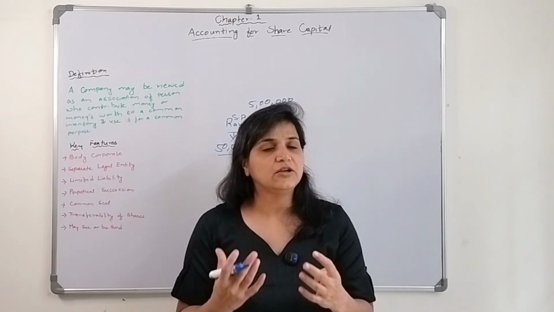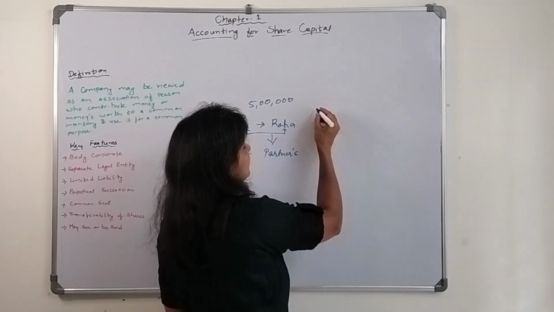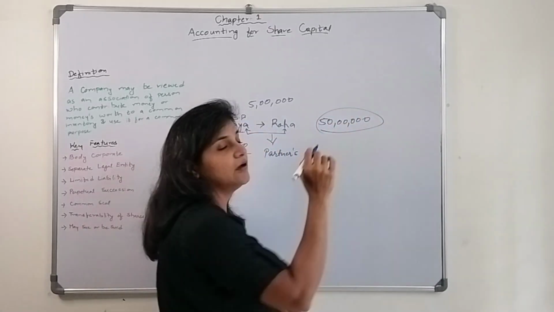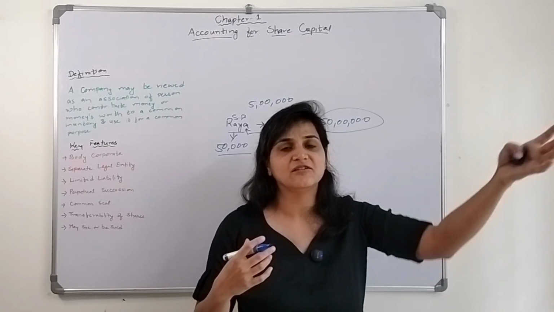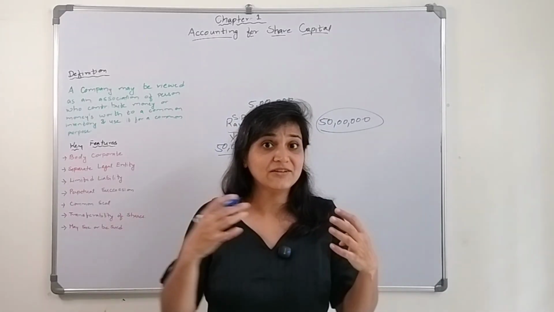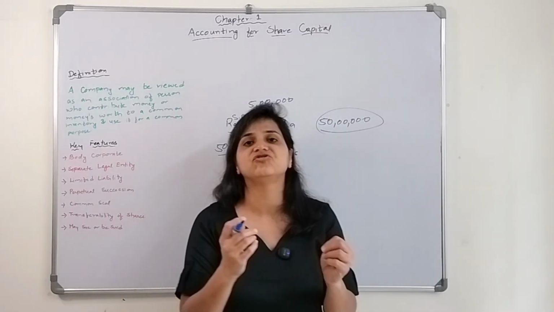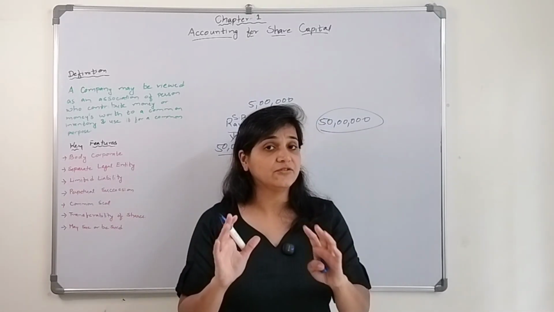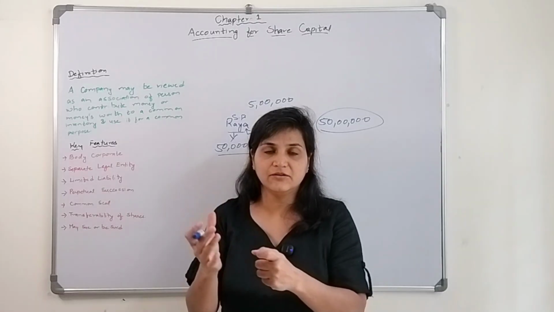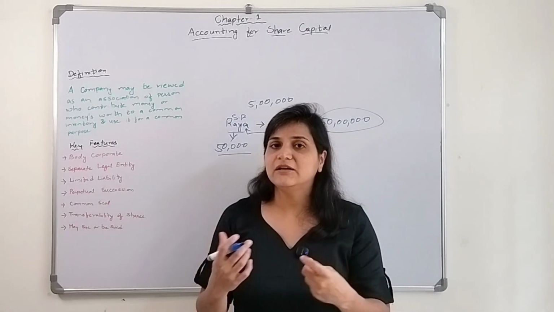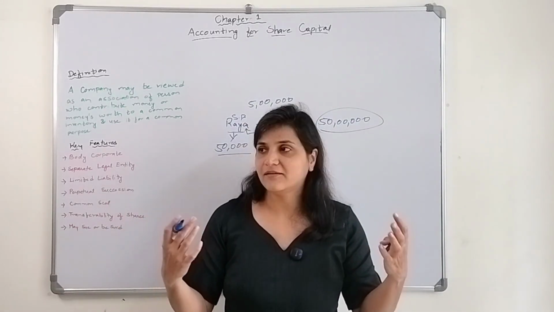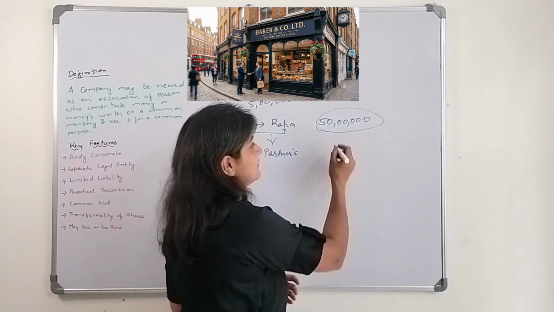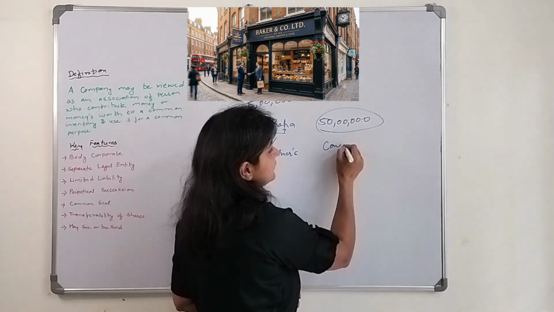Now they are like, we need more money. Let's say now they need 50 lakhs. 50 lakhs is a big amount, right? If I need 50 lakhs, I just can't go somewhere and ask for it. Even banks and financial institutions won't give 50 lakhs just like that. They need to see all the things of your business, and only after a point will they give some money. They can't go to their relatives and friends and ask for money just like that. So they decided, let's form a company.